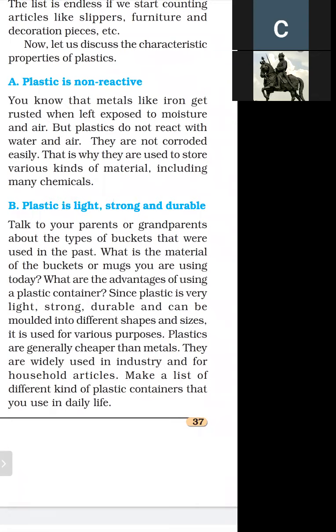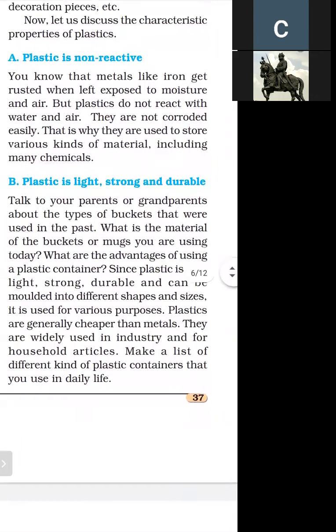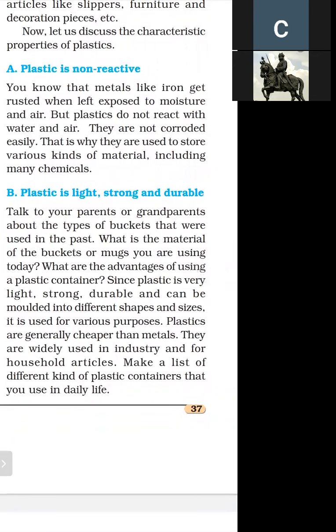So they are widely used in industry and for household articles. Make a list of different kinds of plastic containers that you use in daily life. So we can make a list of the plastic containers that we use in daily life.